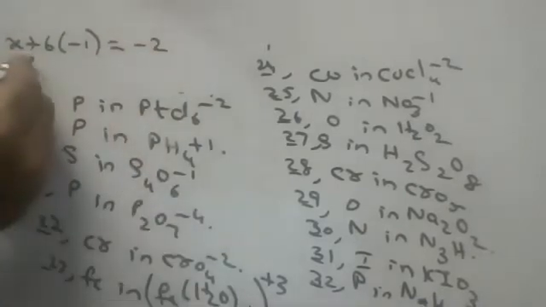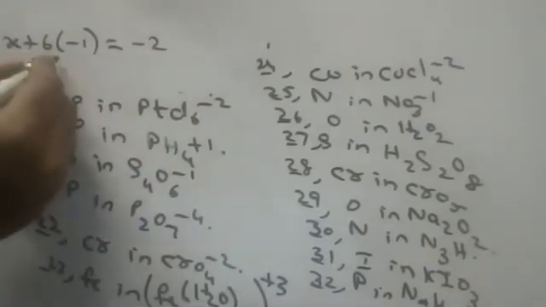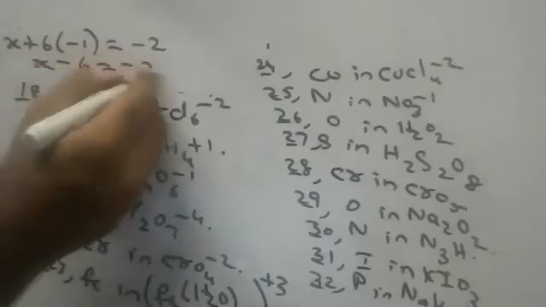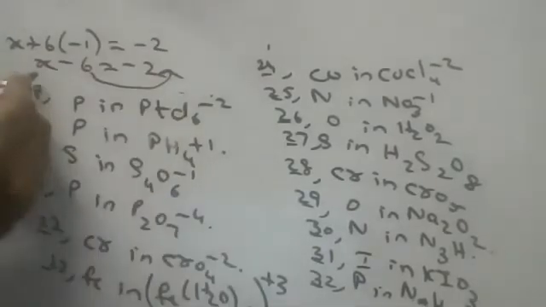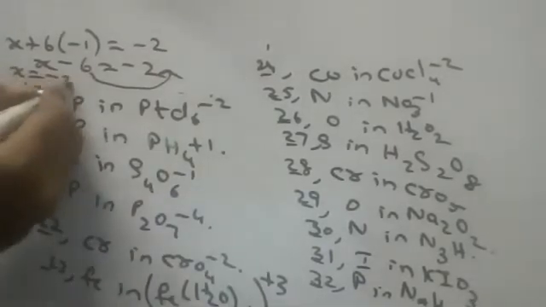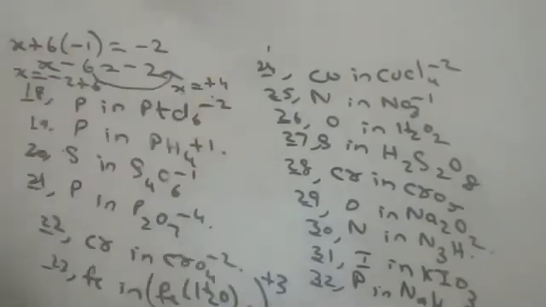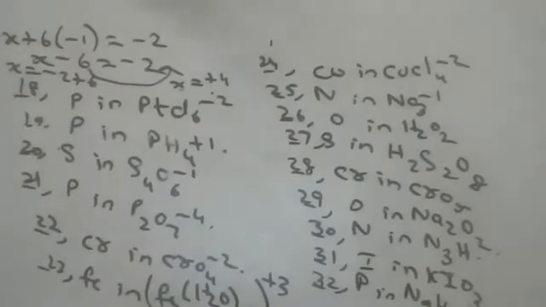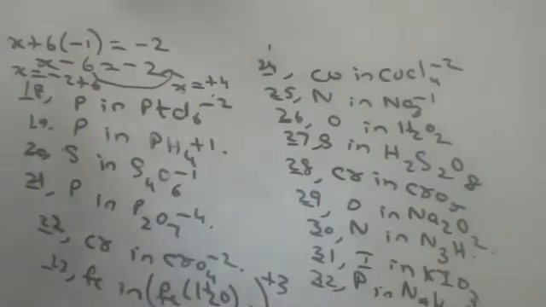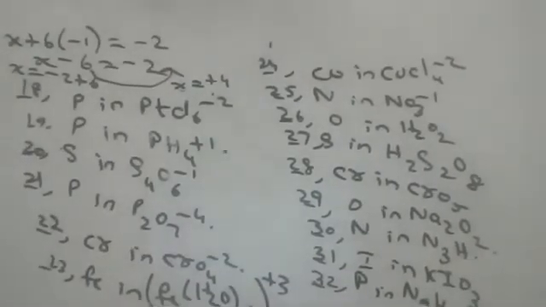Very good. x minus 6 is equal to minus 2. x is equal to minus 2 plus 6, x is equal to plus 4. Very good, Satvika. So platinum is +4, children. In this ion, actually it is an ion because -2 is there.